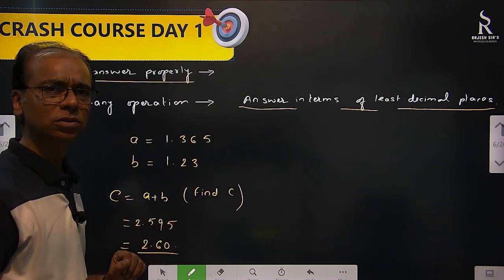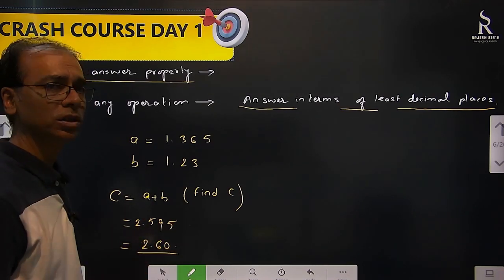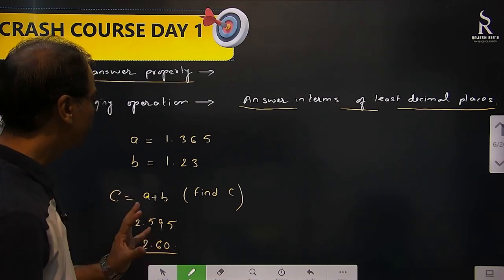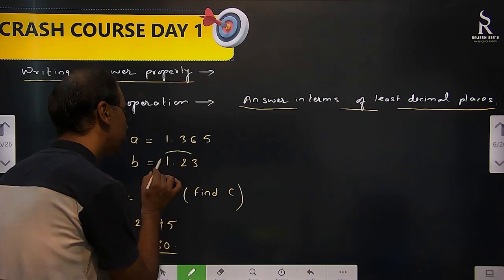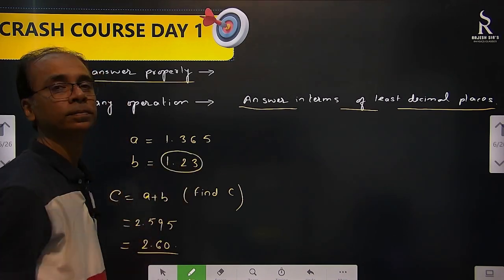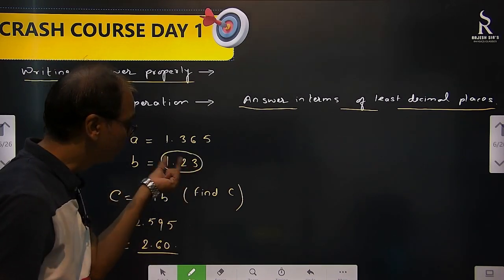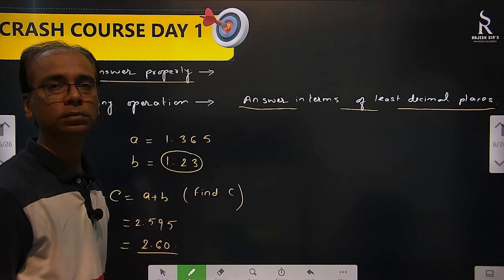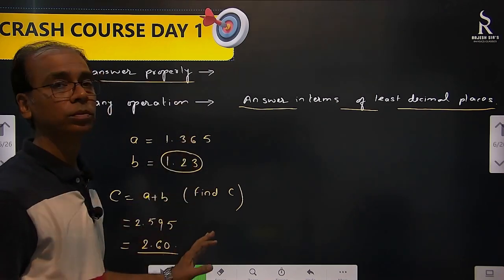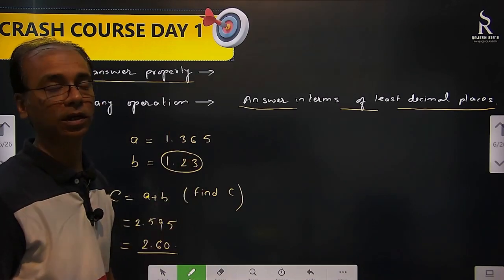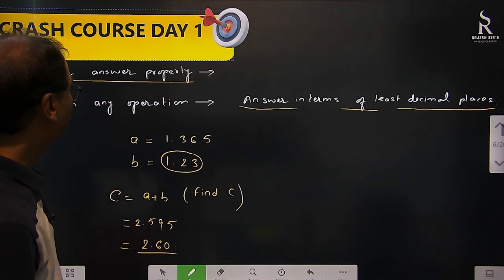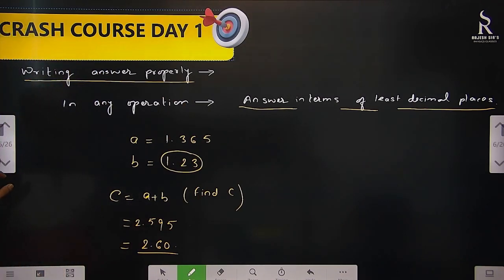Same thing in subtraction also. Yes, obviously in subtraction also same thing. Multiplication, division: you have to see which digit has the least significant figures. After the decimal, whichever has the least numbers, your answer should be in that way only. So you should know what the significant figures are. That's why I told you this. Clear? Okay, let's move ahead.